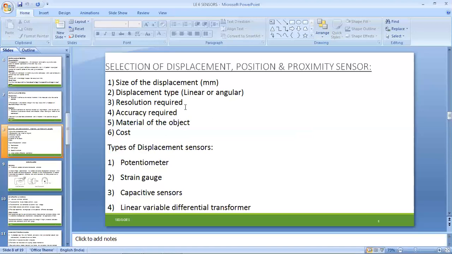So resolution is required. Resolution means accuracy. Next is the material of the object, the type of material being utilized, whether it is silicon or germanium, and whether we are utilizing steel, brass, gold, silver, and so on. Next, what is the cost basis, the economical criteria? The economical criteria need to be taken into account by considering all the above points.